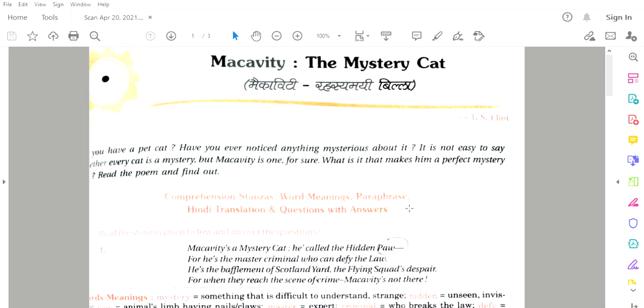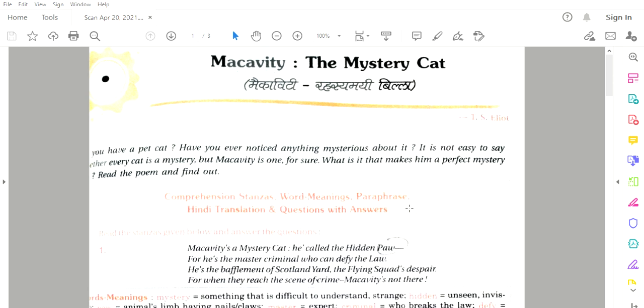Most of you must have seen a cat, right? And some of you might have a pet cat as well. Have you ever noticed anything mysterious about it? I guess you must have, because generally cats are associated with mysteries and dark myths. Generally what we see is that cats are always very silent, and they come and go and do their work silently without getting noticed by other people.